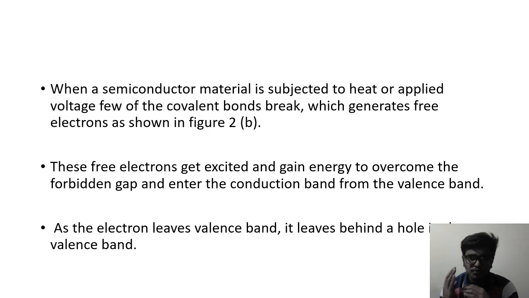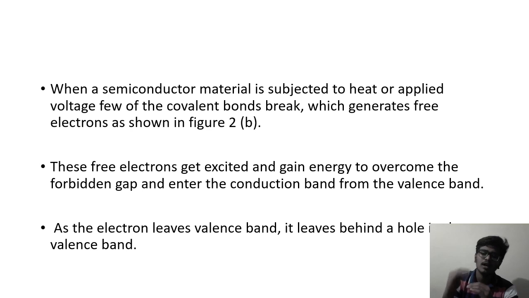These free electrons get excited and gain energy to overcome the forbidden gap and enter the conduction band from the valence band. As these electrons are excited, they gain energy and overcome the forbidden gap present between the conduction band and the valence band.